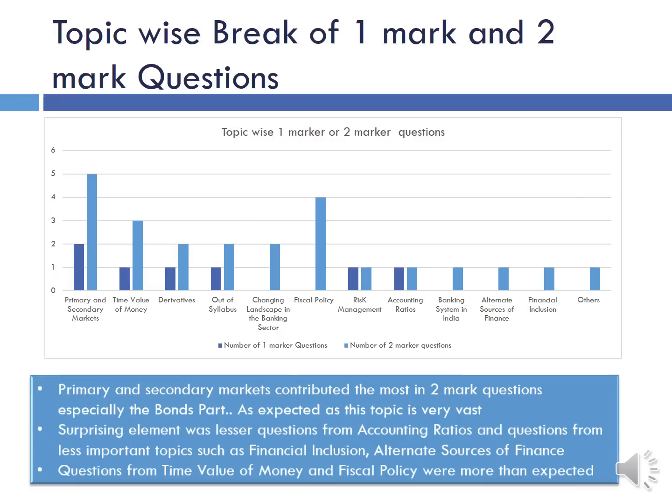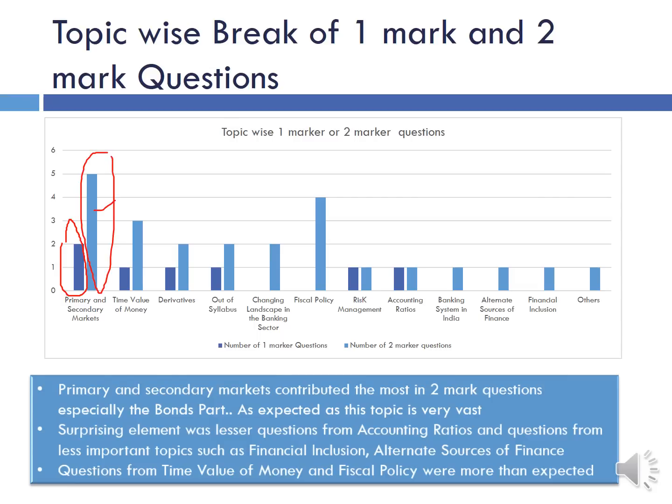Now, topic wise breakup of 1 mark and 2 marker questions. We have already discussed how much each topic contributed. So primary and secondary topic, as we discussed, contributed 12 marks, and how many 1 marker and 2 marker questions were from each topic. In primary and secondary topic there were 2 1 marker questions.